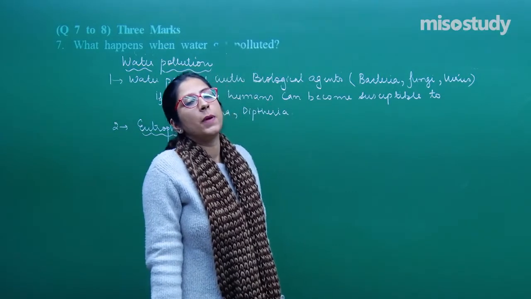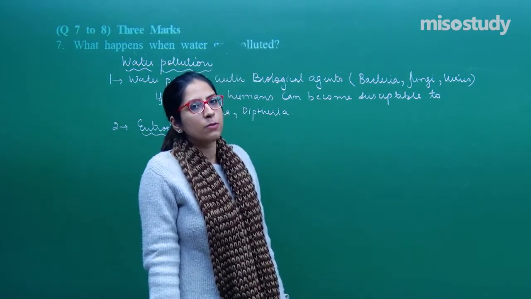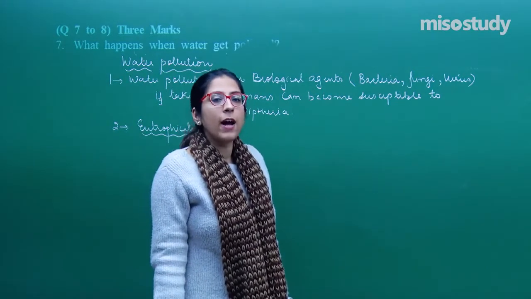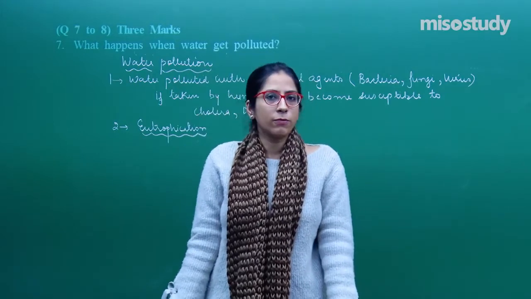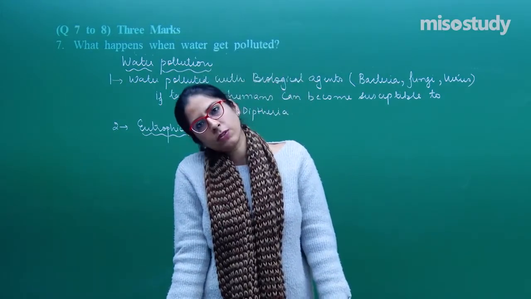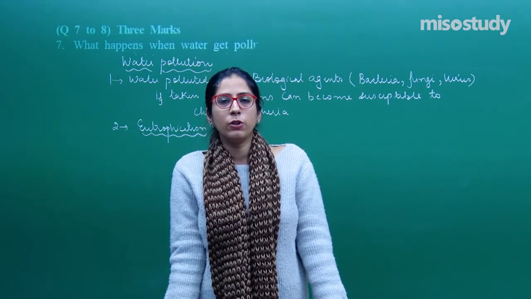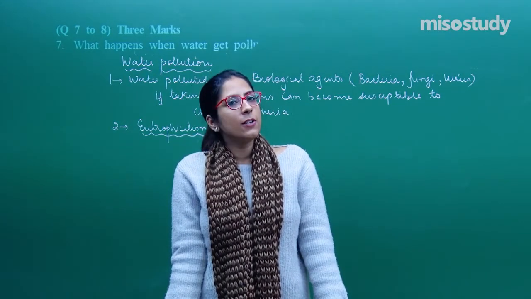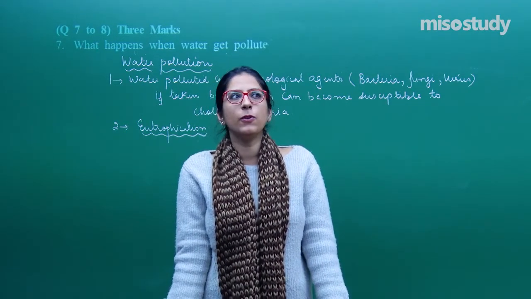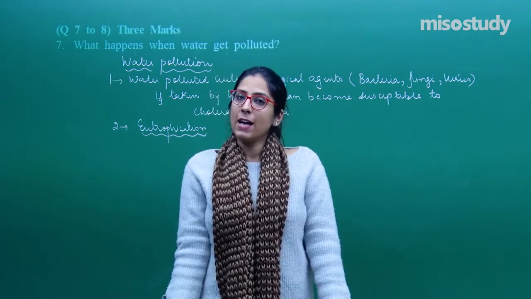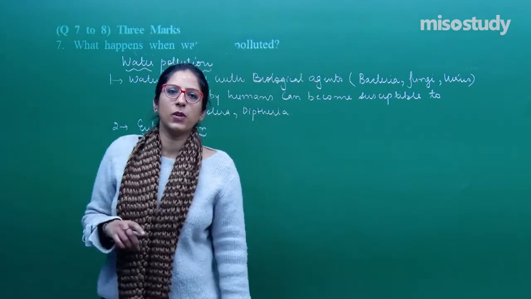They will not allow the penetration of rays like sun rays, due to which the organisms present below will die. And they will utilize all these organic substances, and for the decomposition process they require oxygen as well. So they will use all the dissolved oxygen which is present, due to which the biological oxygen demand increases and the dissolved oxygen decreases. Yes, BOD increases and DO decreases. So, when BOD increases and DO decreases, that means the death of organisms will occur.